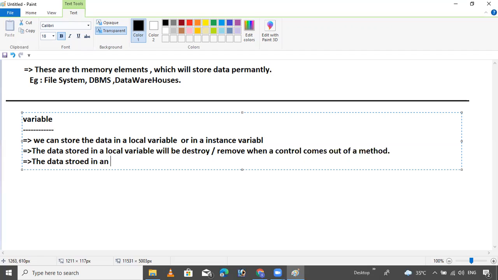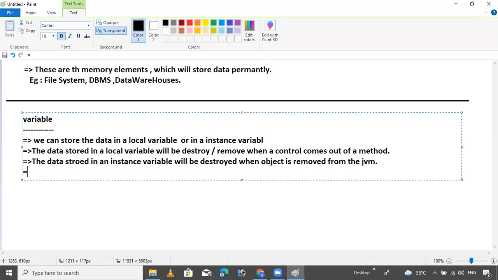The data stored in an instance variable will be destroyed when the object is removed from the JVM.